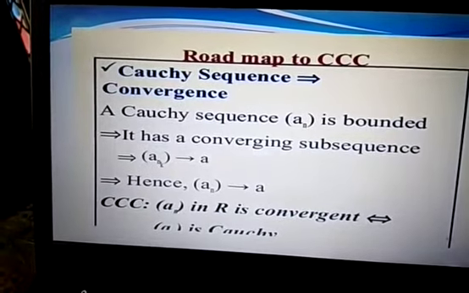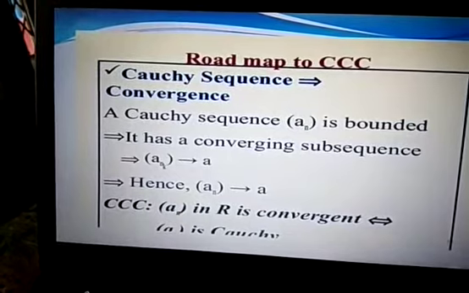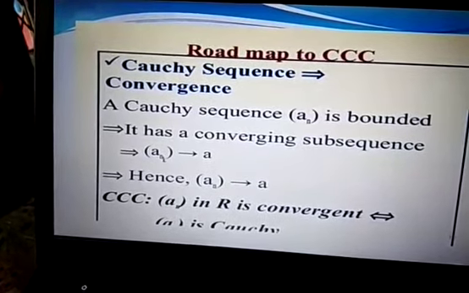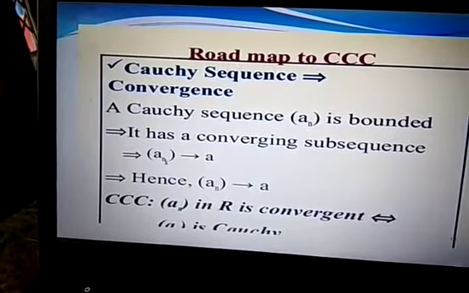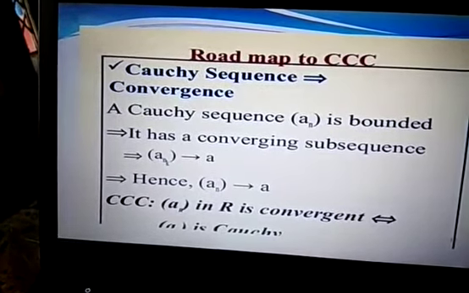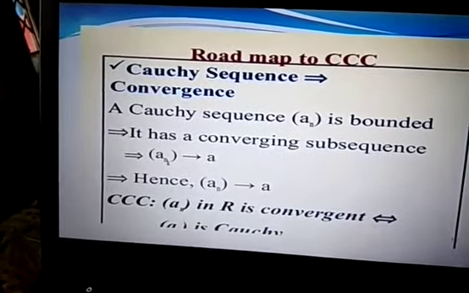A Cauchy sequence a_n is bounded, so it has a convergent subsequence, that is a_{n_k} tends to a, hence a_n tends to a. So a_n in R convergent implies that a_n is Cauchy. That means that if a_n is convergent, then a_n is Cauchy, or if a_n is Cauchy, we can say that a_n is also convergent.